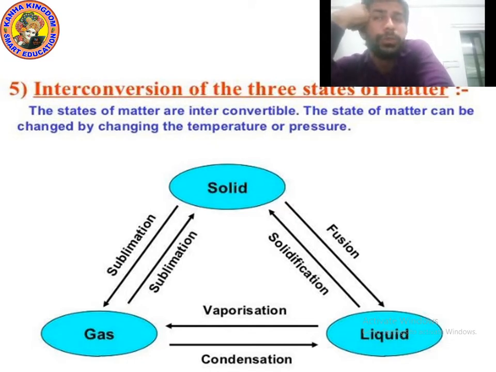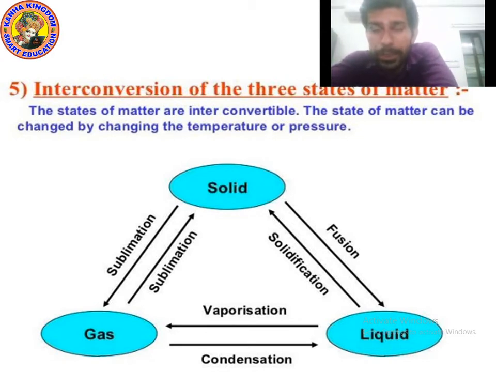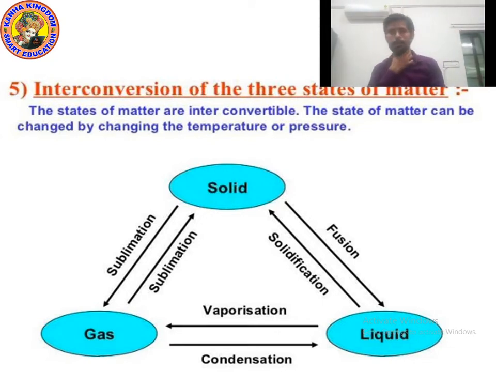So sublimation. What is sublimation? The process of changing solid into gas and gas into solid is known as sublimation. It means the substance or matter which changes from solid into gas or gas into solid does not change into liquid. They directly change from solid to gas or gas to solid. For example, camphor. Camphor is in solid form. If you heat the camphor, it will directly convert into gas. It will not convert into liquid.